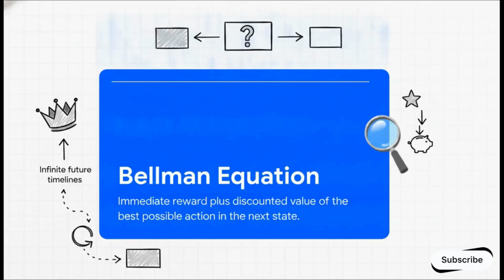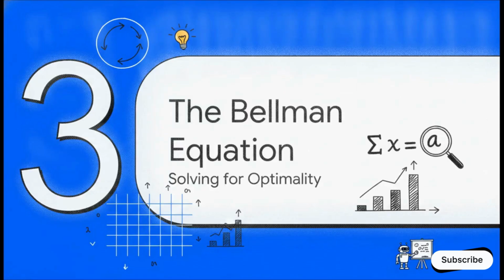And this visualization perfectly sets up the absolute crown jewel of this entire framework, the Bellman optimality equation. In pure engineering terms, this equation is basically saying that the optimal value of taking an action is your immediate reward plus the discounted value of the best possible action you can take in the next state. It is a total stroke of genius, honestly, because it collapses infinite branching future timelines into a single, solvable, recursive step. Section 3, Solving the Bellman Equation.